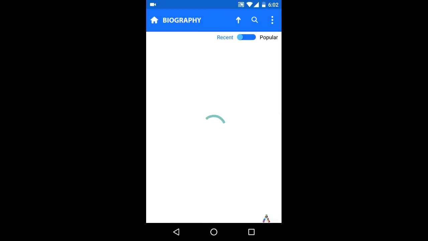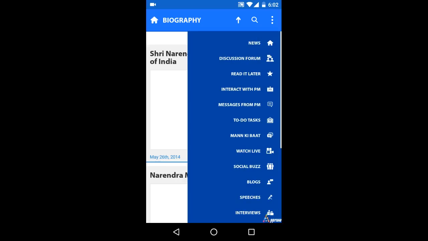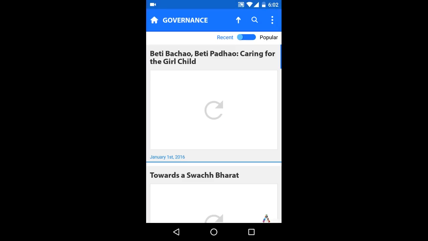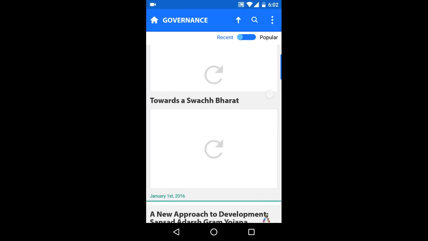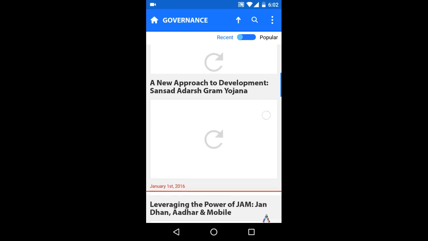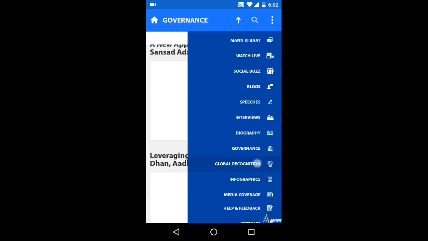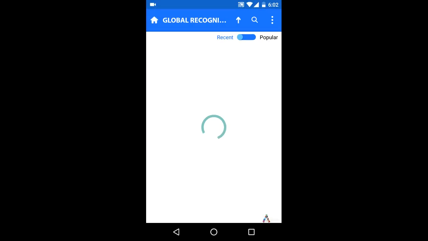Governance. In governance, we can access the details of various programs or government initiatives introduced by the government for the welfare of the Indians. Global recognition. In this, we can view the details on various activities of the Indian Prime Minister at international forums.